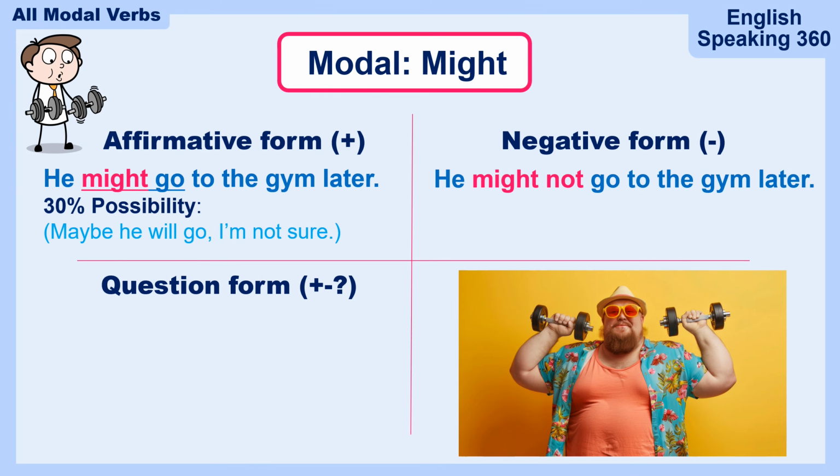Negative form, he might not go to the gym later. There is no contraction for might not. Mightn't is possible actually, but people do not use it. So don't try to use it because you will sound a little strange. Now it means maybe he won't go. It depends on something. Oh, he has a very important meeting today, so he might not go to the gym later.